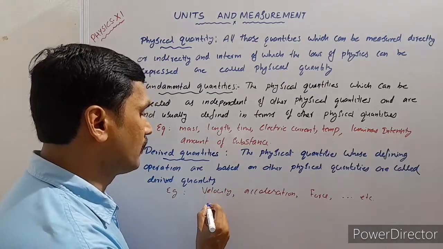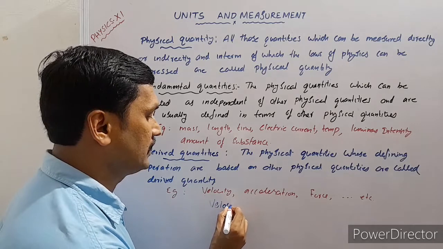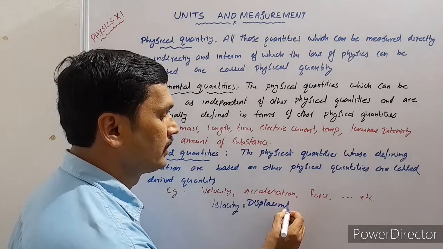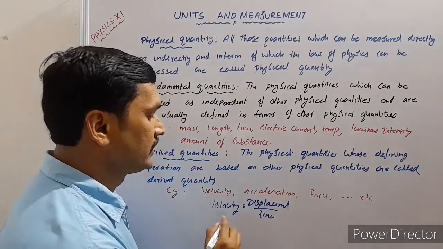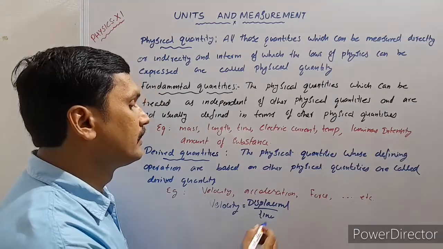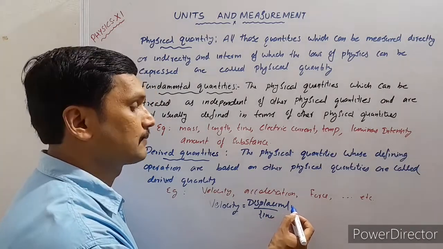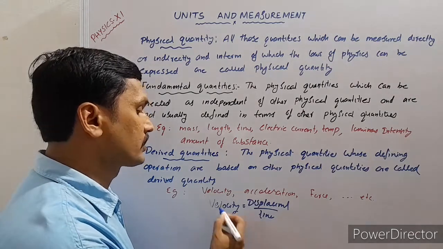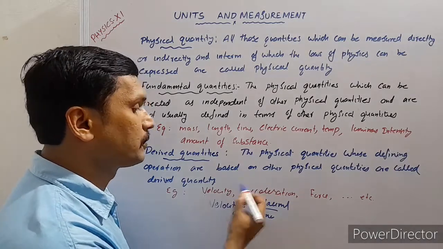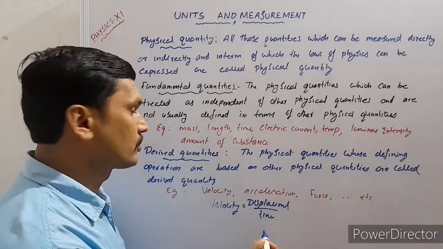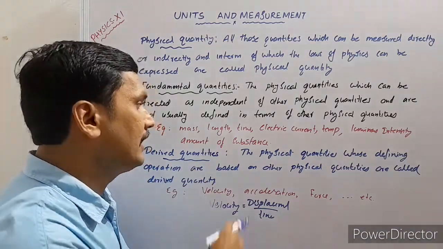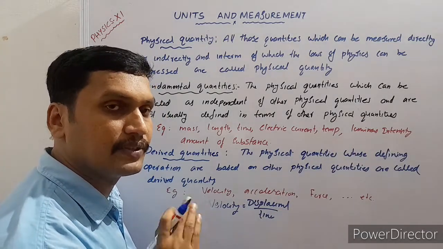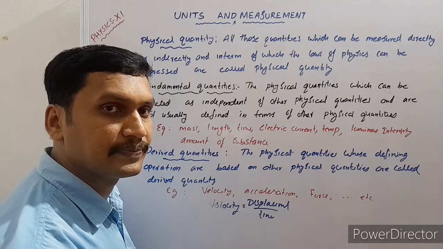If you are writing velocity, you write velocity is equal to what? Displacement by time. Actually, the physical quantity velocity depends on displacement. You know that displacement is actually a length measurement, and time. So velocity is derived from length and time, so it is a derived physical quantity. Except these 7 fundamental physical quantities, all other physical quantities in physics are derived physical quantities.